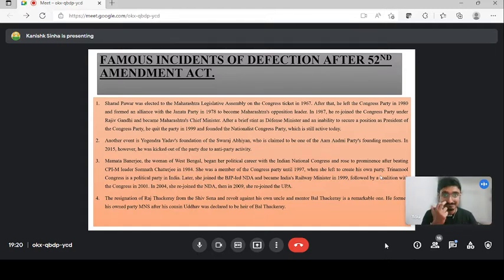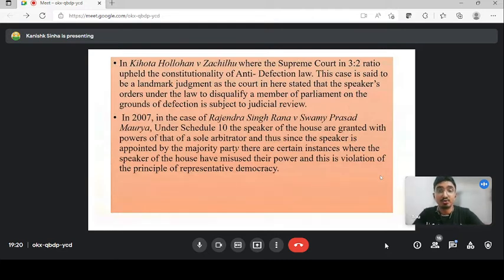Let's move to the next slide and understand two important judgments on this. This is important from both your legal perspective and CLAT perspective. This Kihoto Hollohan versus Zachillhu judgment is a landmark judgment on anti-defection law, which from your CLAT time you will be studying in your NLUs or any of the law colleges, whichever you get. So in your third semester, fourth semester, when you have your Constitution, you will be reading this case law.